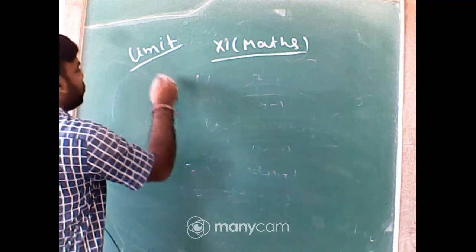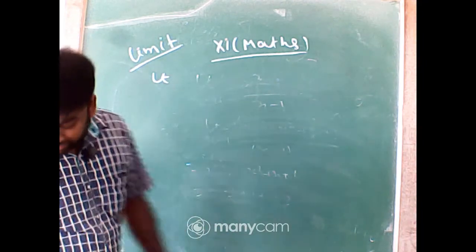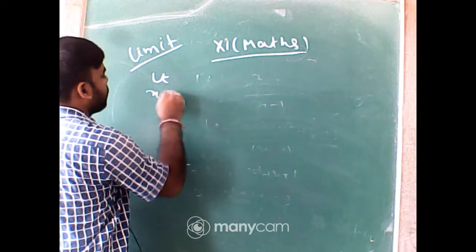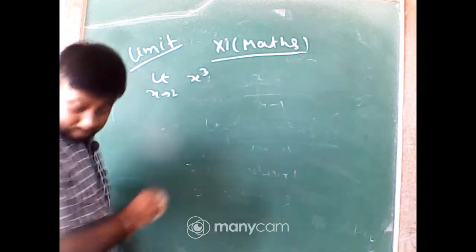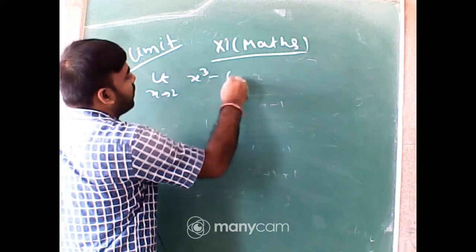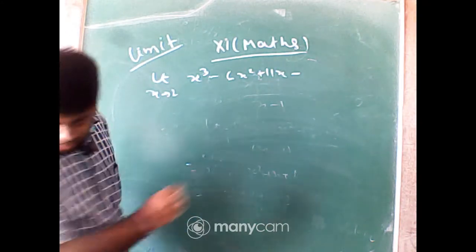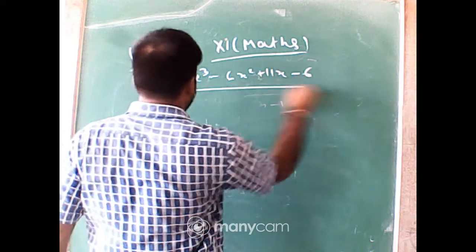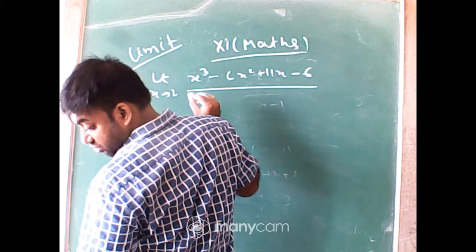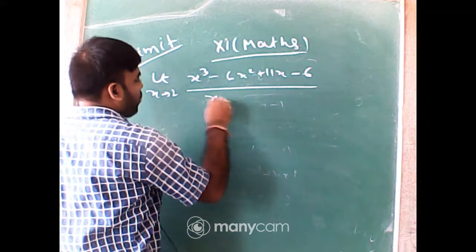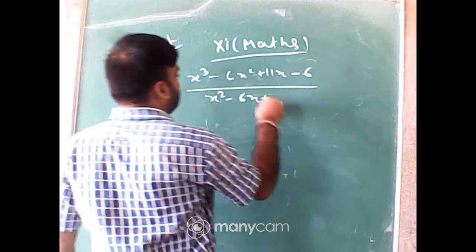Limit x tends to 2, (x cube minus 6x square plus 11x minus 6) by (x square minus 6x plus 8).